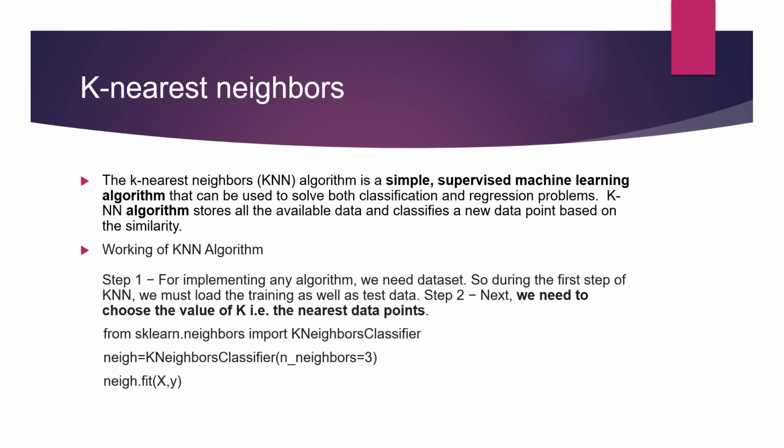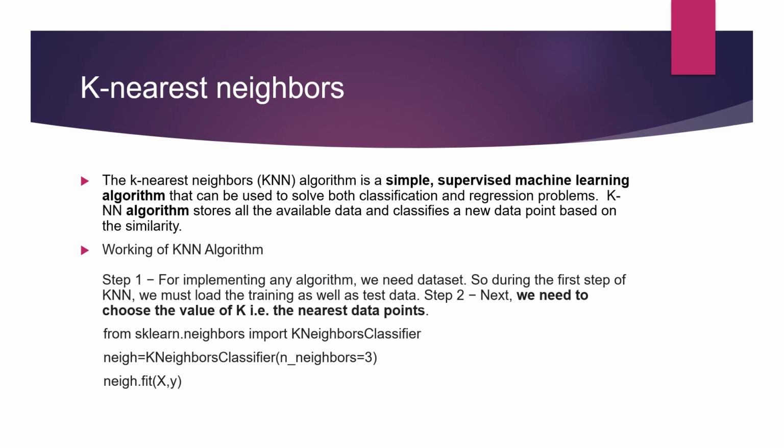Again, we will use sklearn to import our algorithm. So I have used from sklearn.neighbors import KNeighborsClassifier. You can also write from sklearn.neighbors import KNeighborsRegressor for regression problems. Then we need to define our model, and during definition we need to remember one thing, that we have to also give the number of neighbors, like the number of students I told you in the example.